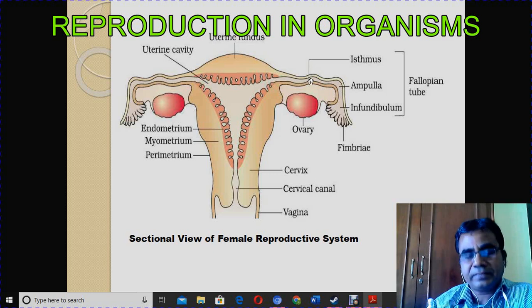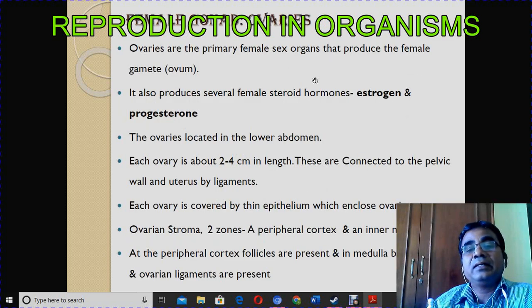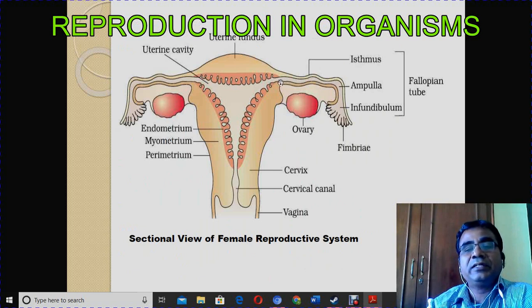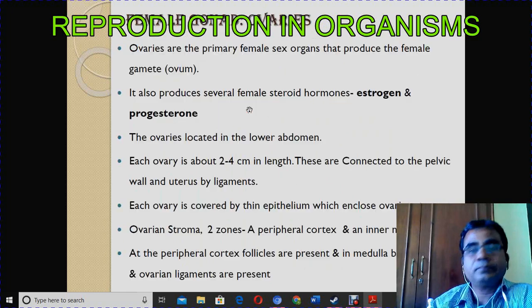How does fertilization take place? Fertilization is the union of sperm and ovum. Sperm enter the uterus and come up to the fallopian tube. Sperm come from this side and ovum comes from this side. Here fertilization takes place. So fertilization takes place in the fallopian tube, and after fertilization the zygote moves towards the uterus, and in the uterus it gets implanted.